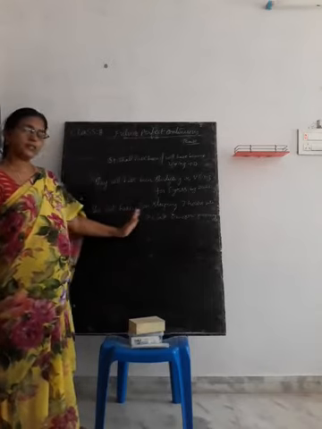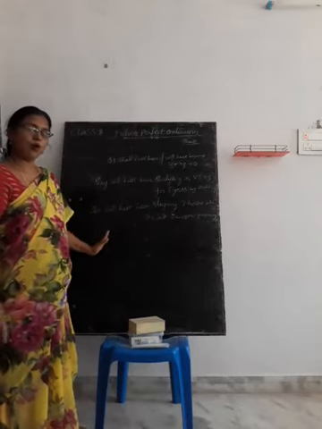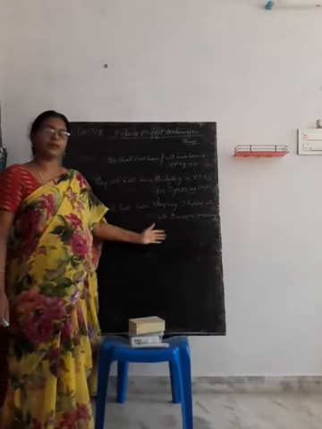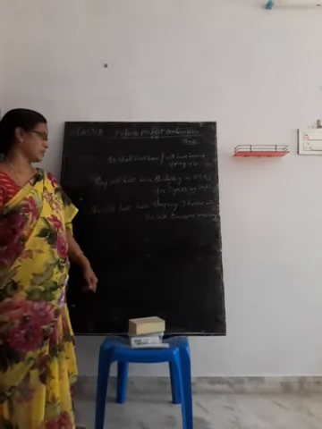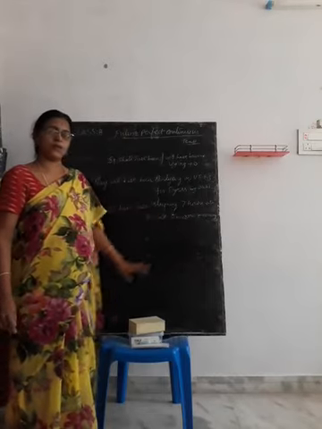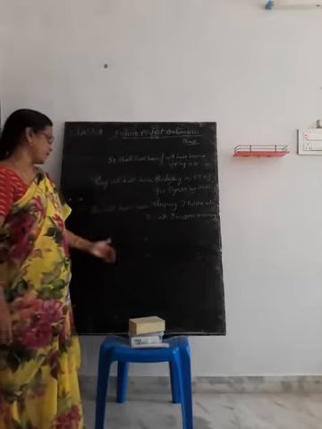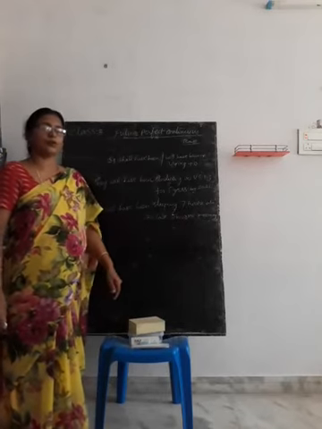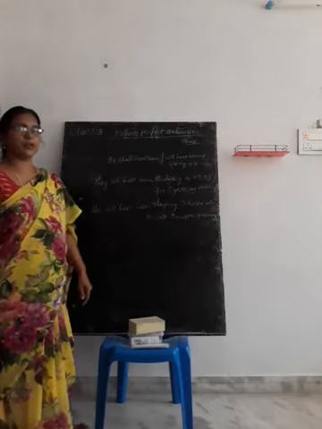Will she have been sleeping? Will you have been sleeping? Shall I have been sleeping? In that way we frame interrogative sentences. To make it negative, she will not have been sleeping 7 hours. To make it interrogative negative, will she not have been sleeping? So in that way we frame interrogative sentences.